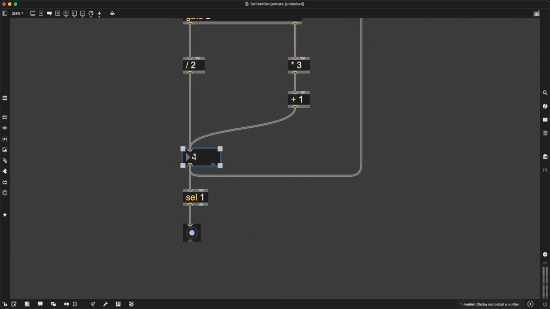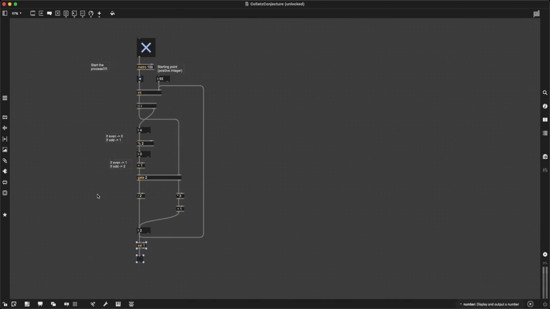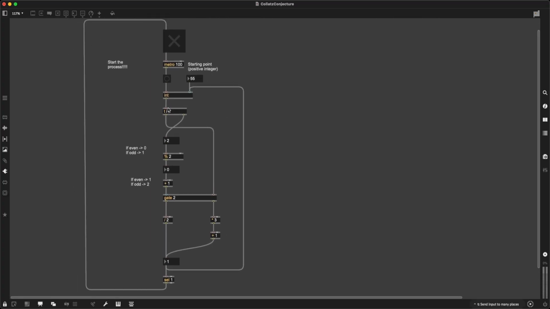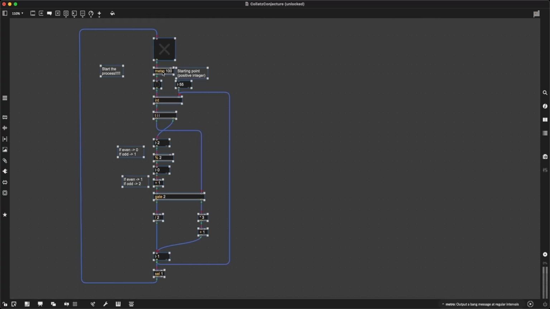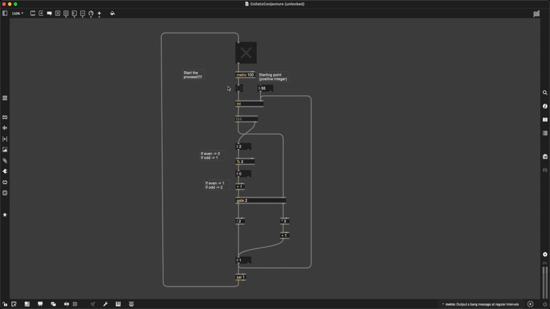Maybe it's a bit fast, but each time we have a 1 here, this button is lighting up. The cell object is sending out a bang. And if it's sending out a bang, then what I can simply do is take that bang, and look at this, we are going to do another closed loop here. I can take this bang and put it into toggle, because when toggle receives a bang, it is going to either turn itself on or off. If it's on, it will be off. If it's off, it will be on. Right, and well, this is it. This is the Collatz conjecture in Max MSP.